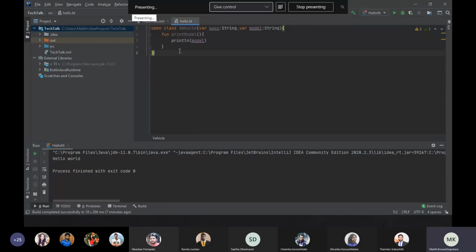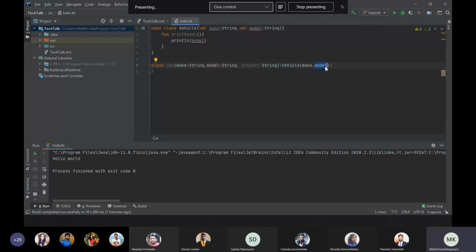Let's say this is the parent class, and this can be the child class. So here this child class is extending from this parent class. Here we have to pass a value for this constructor also.